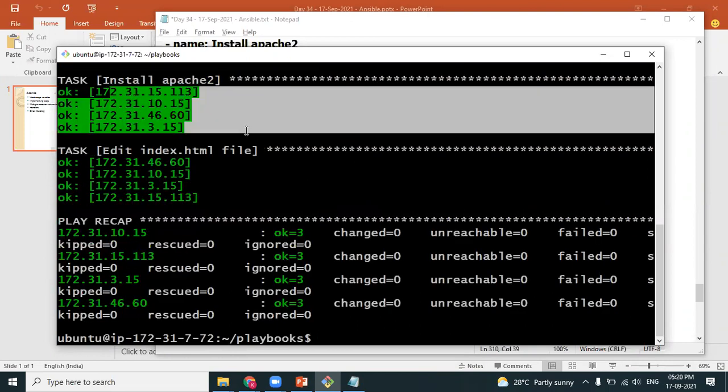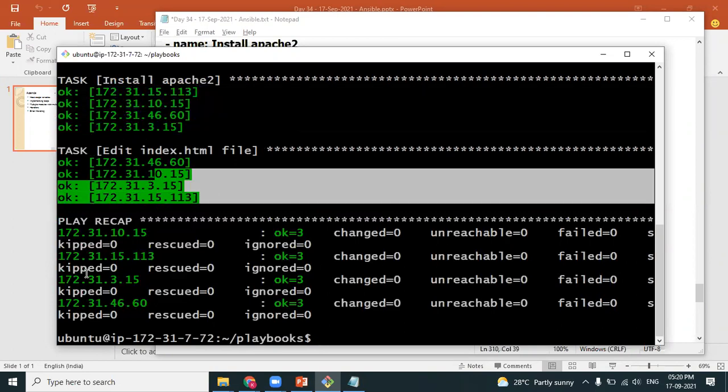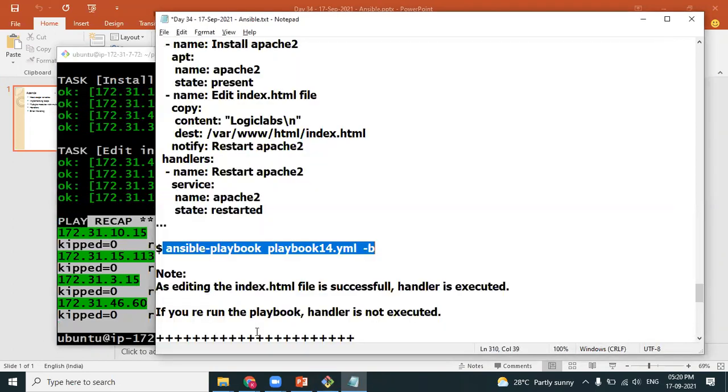You can see here, installing Apache changed to yellow color, index.html. There's no concept of running a handler because I have made changes. The handler gets executed only when the particular module has made changes successfully, in yellow color.